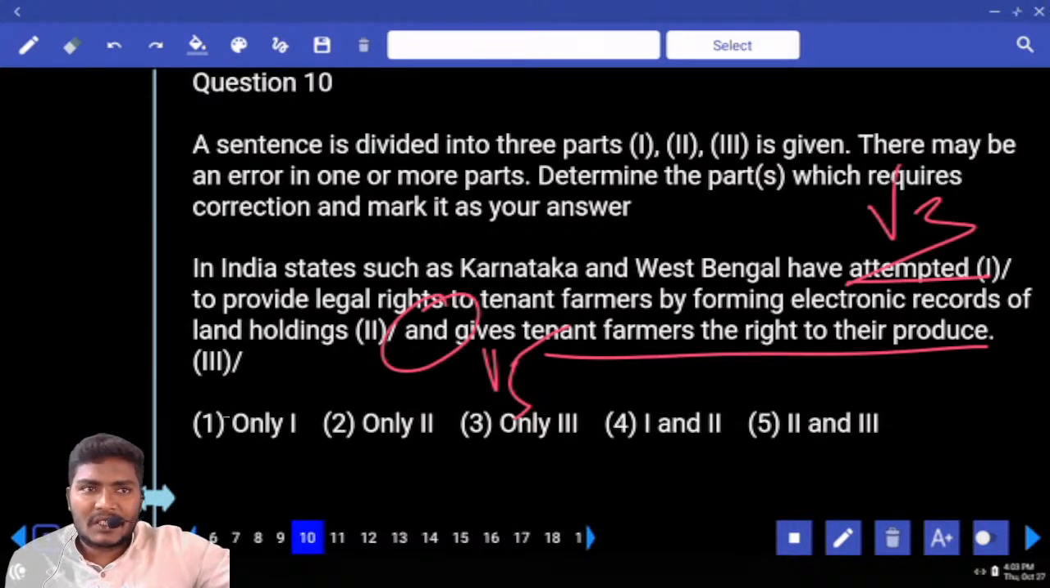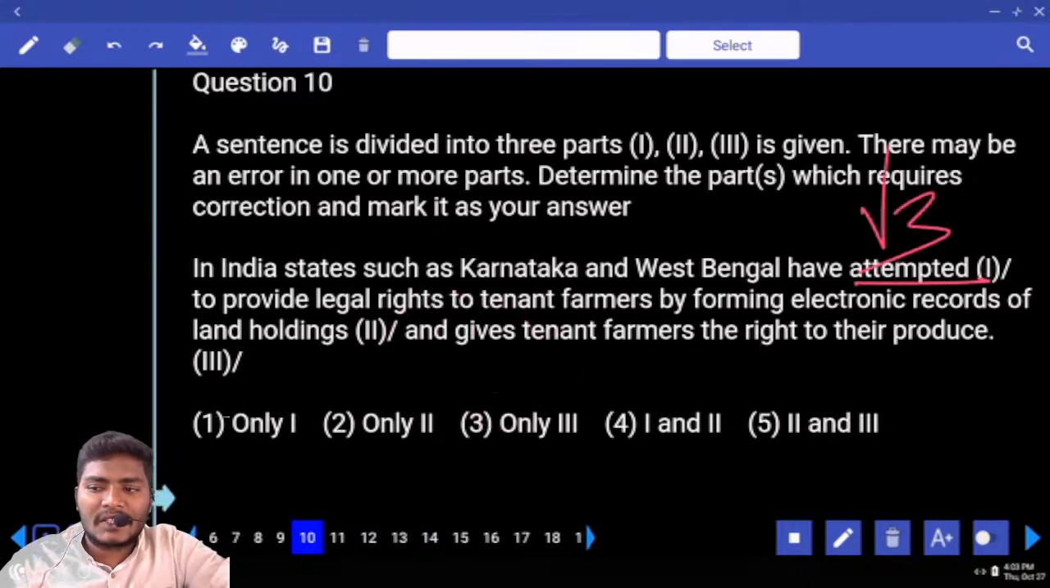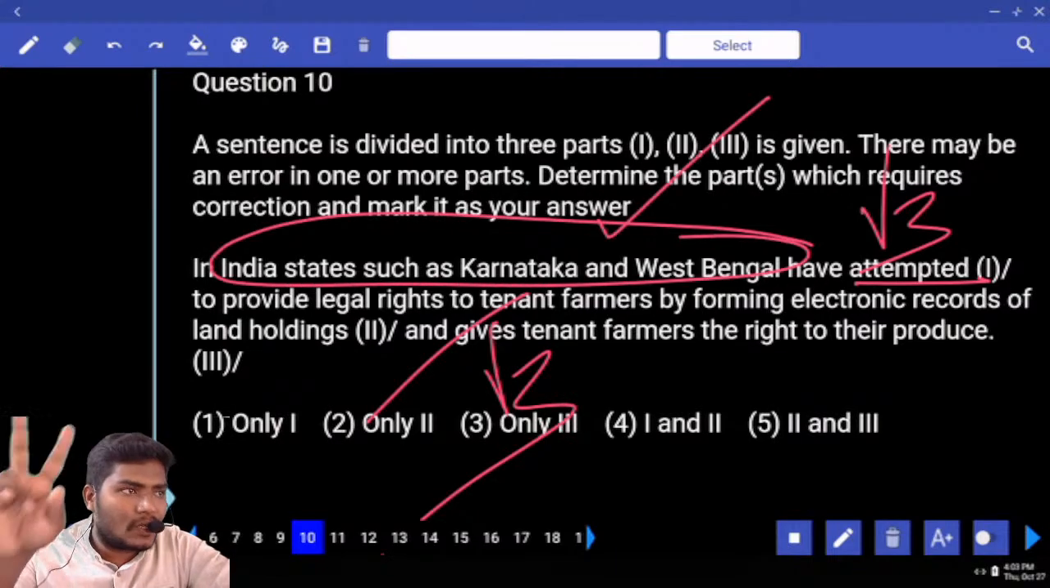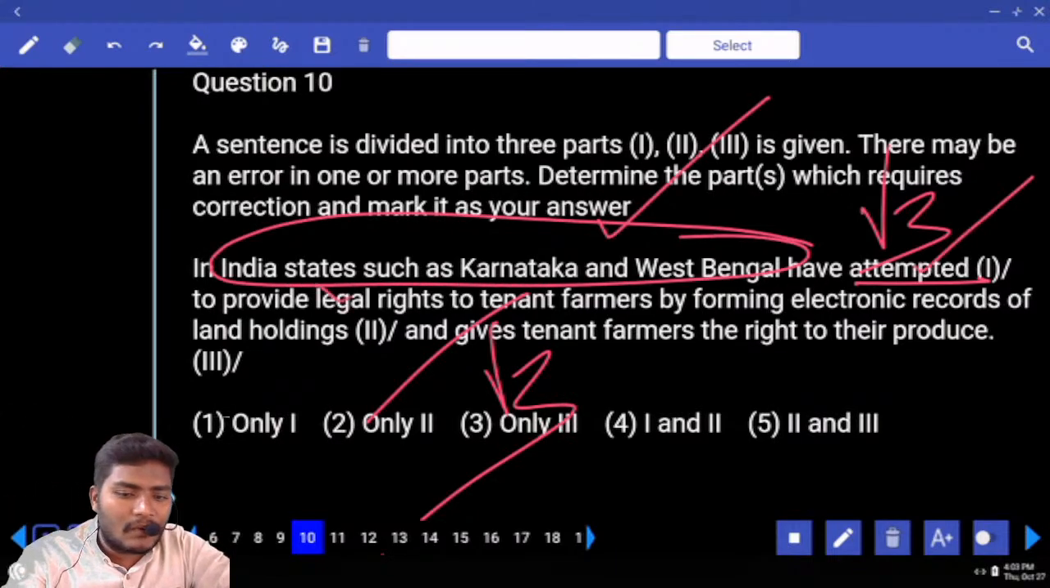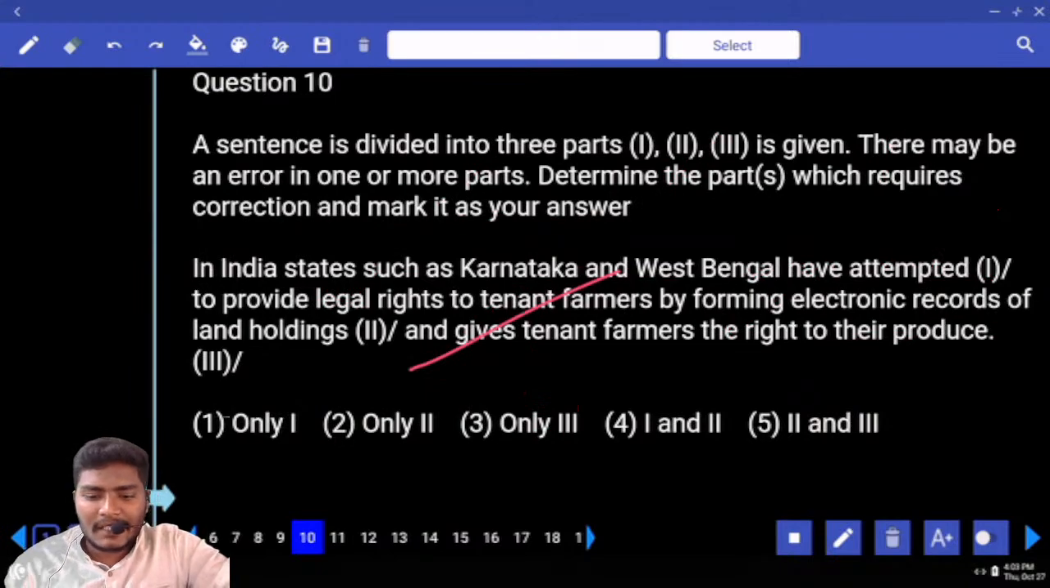They have done two actions. What is the first action? They have attempted to provide legal rights. What is another action? What can you use here? Tenant farmers the right to their produce. Can you use V5 in this case? No. Why? One action is already in the V3. Another action also must be in the V3. They have done two different actions. These states have two different actions. One is attempted to give legal rights. Another one, they have given the right to their tenants. So the error comes with the third case, only 3.